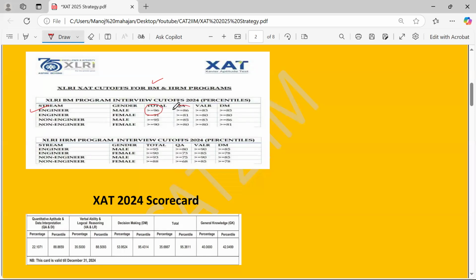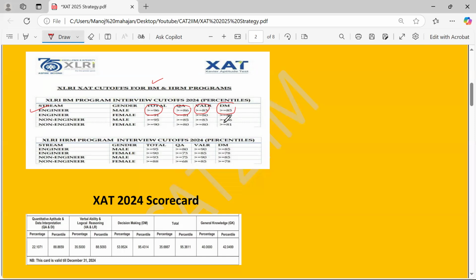For QA, it was greater than or equal to 86. For VLR, it was greater than or equal to 83. And for DM, it was greater than or equal to 85. Similarly, you had the cutoffs for the XLRI HRM program also. So you can focus on the XAT 2024 scorecard as well, so that you have an idea what scores have been there.